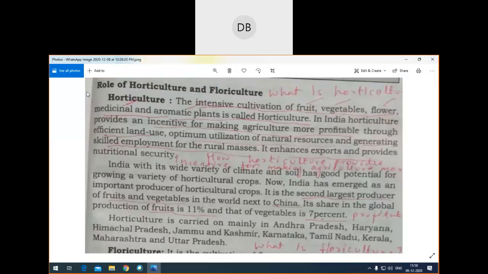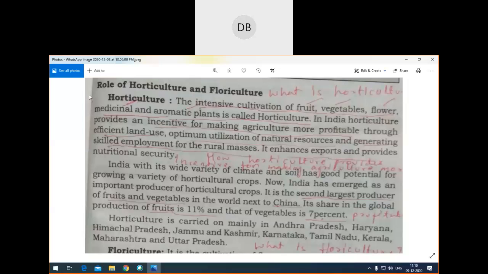So we have made lots of progress. We are in the second place, the second largest country in the producers list of horticultural products. Then, 11% of the world's fruits and 7% of the world's vegetables are grown in India.